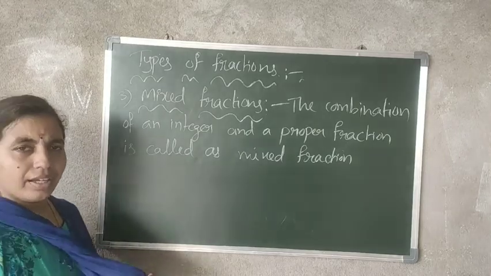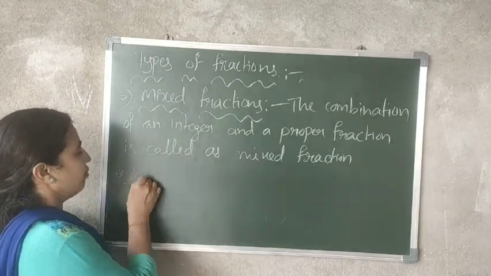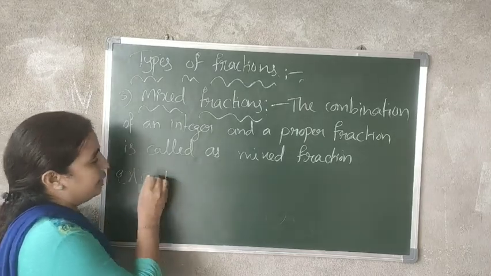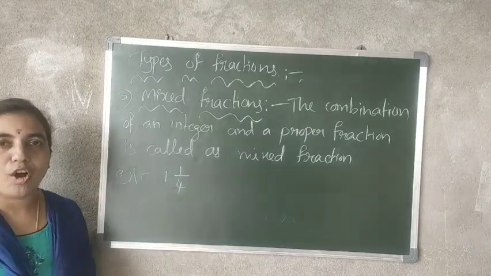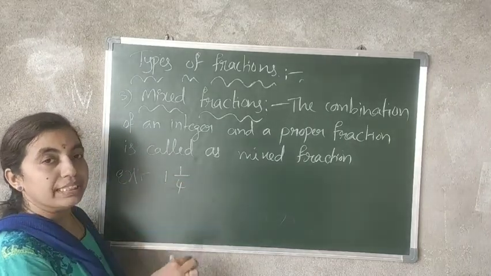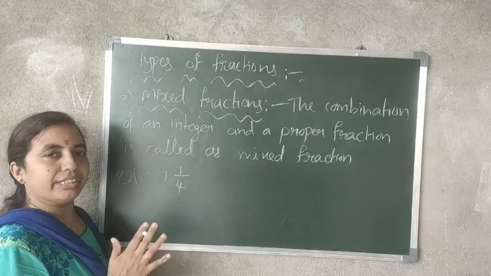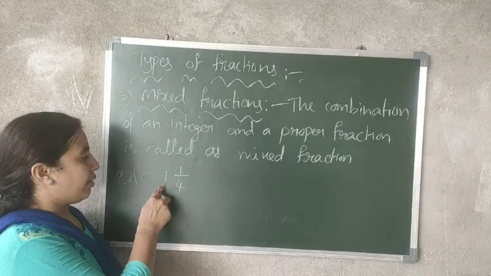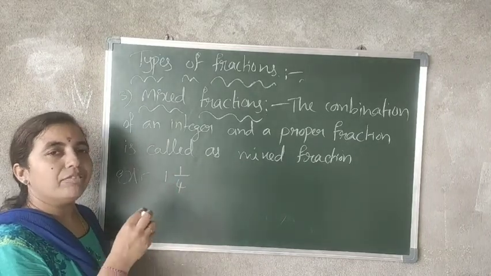See, if I write an example, then only you will understand. See here, I'll write it as 1 by 4. Now see, the combination of an integer and a proper fraction. Compulsory, this fraction must be a proper fraction. Then only it is called a mixed fraction. See, here one integer and then a proper fraction, 1 by 4.